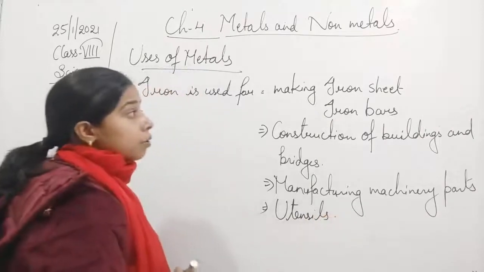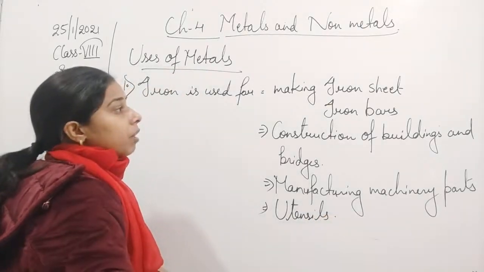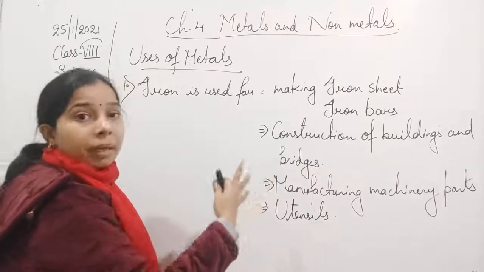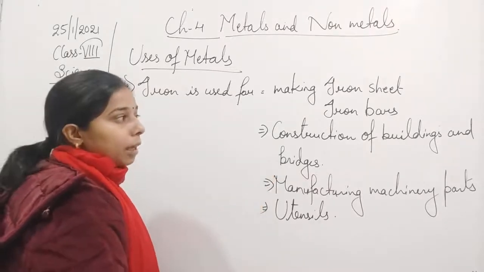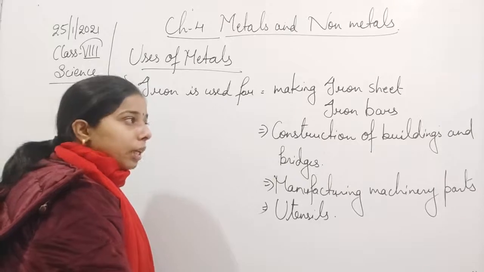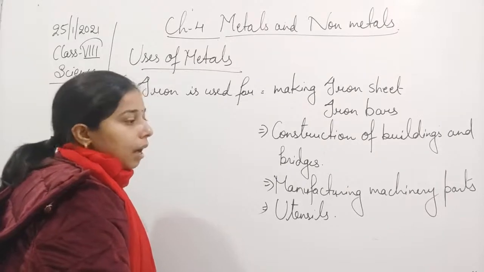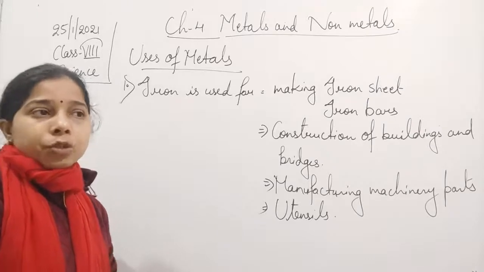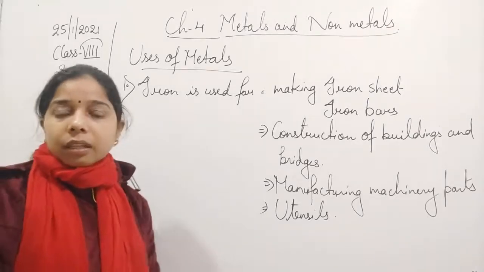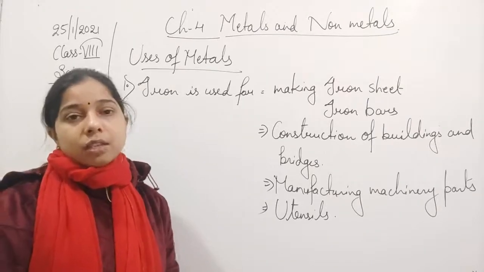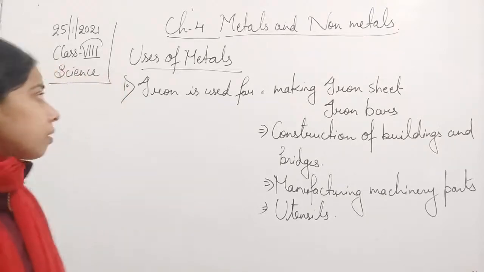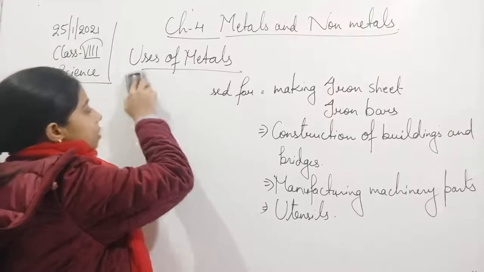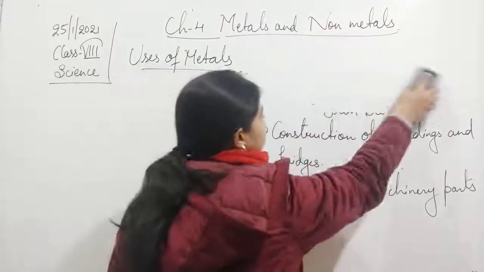So you can see here, students, the different uses of iron. Making iron sheets because of the malleability property, making iron bars, construction of buildings and bridges, and finally machinery parts and utensils. Due to the properties of malleability and ductility, these are used for such different kinds of things. This is the first one. Now let us see next, aluminium.